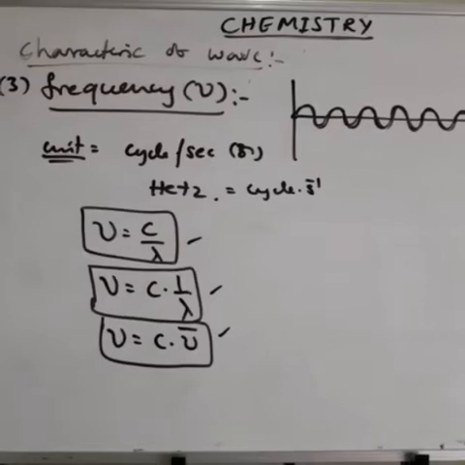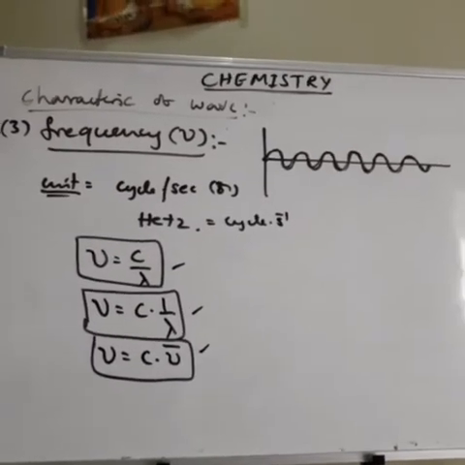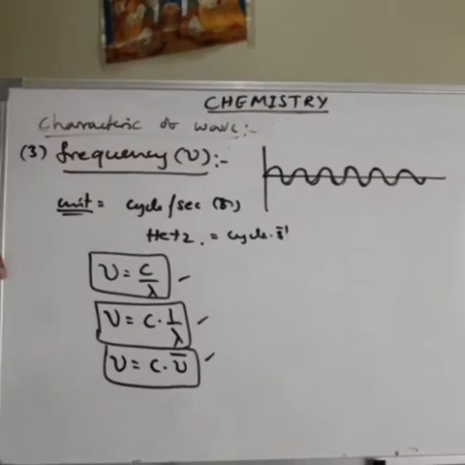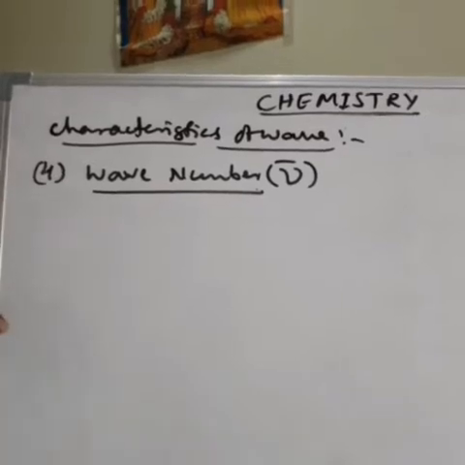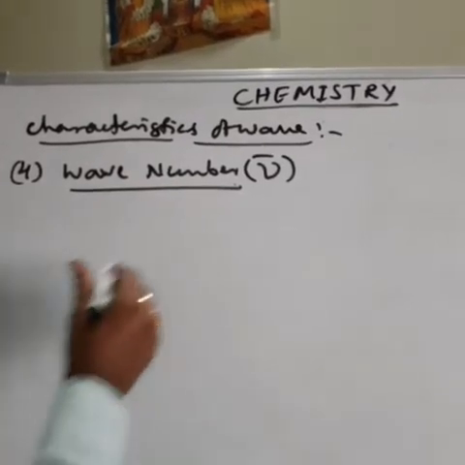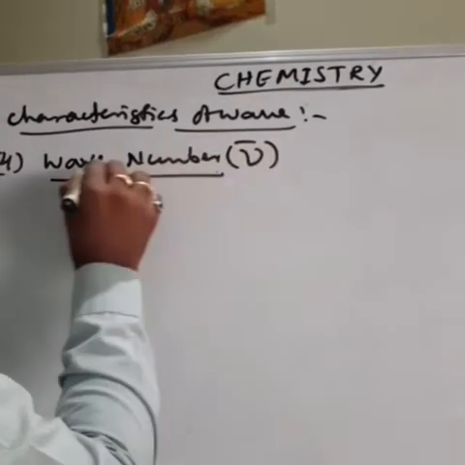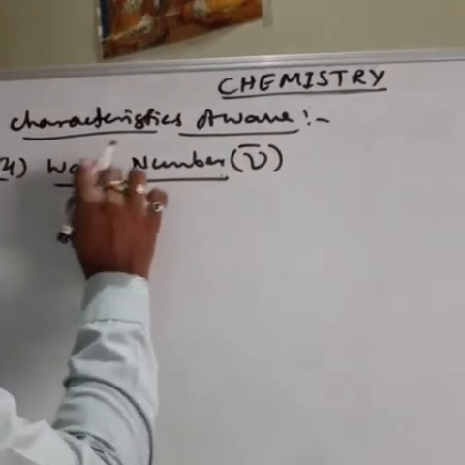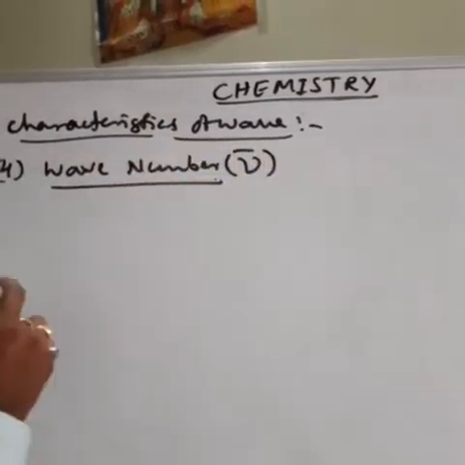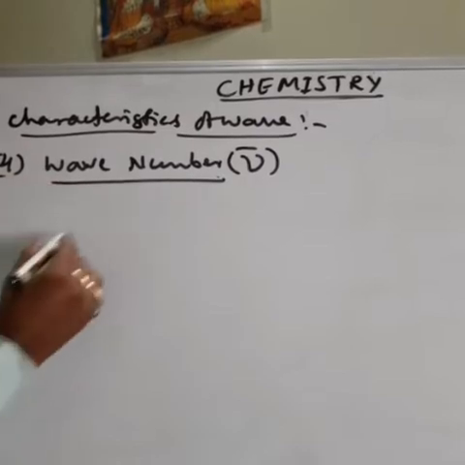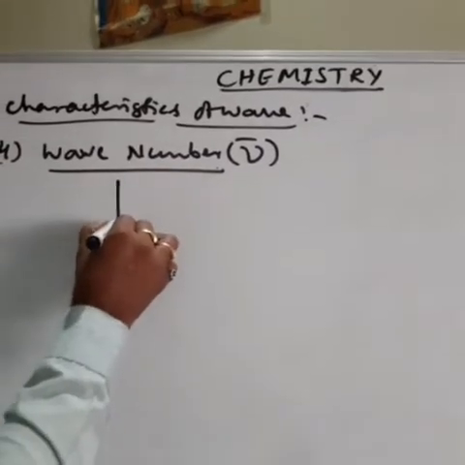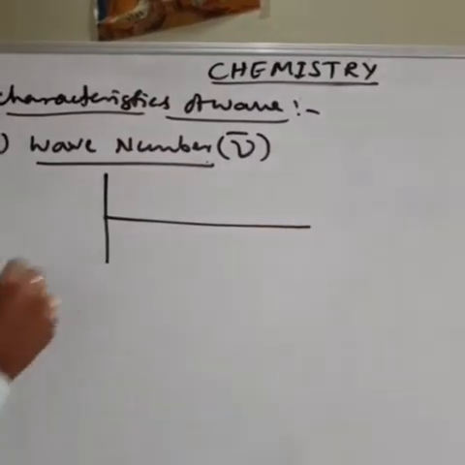Next, the fourth characteristic property is wave number. It is represented by nu bar. What is wave number first? You see here, this is the origin.